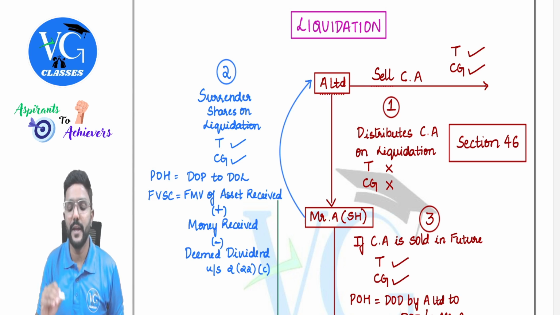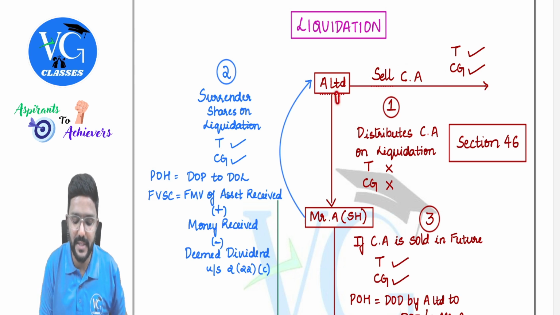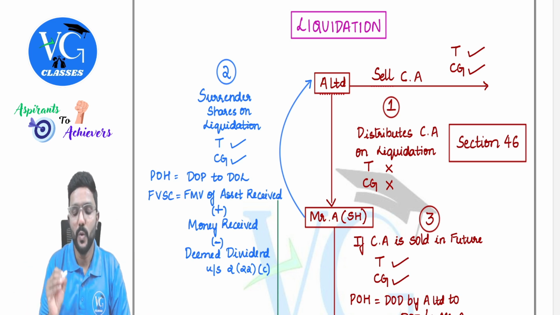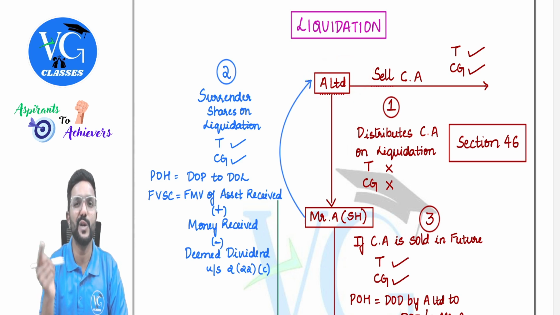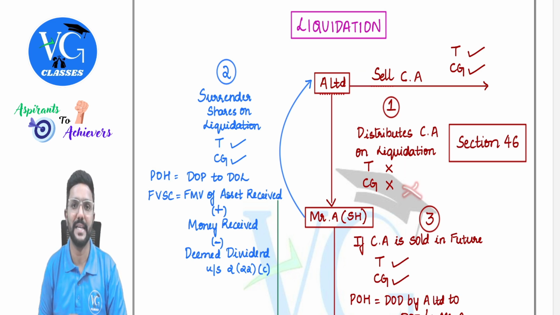But what if, instead of selling the capital asset and giving the money to the shareholder, the liquidator thought, let us give the asset itself to the shareholder. He distributed the asset of the company to the shareholder. So when the company or liquidator distributes the assets of the company to the shareholder on liquidation, it is not a transfer and we should not compute capital gains.